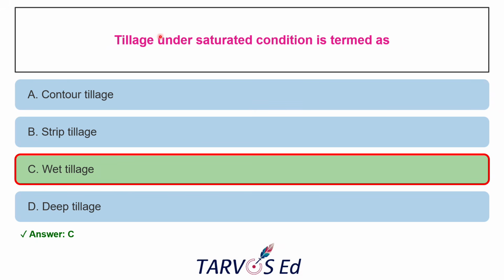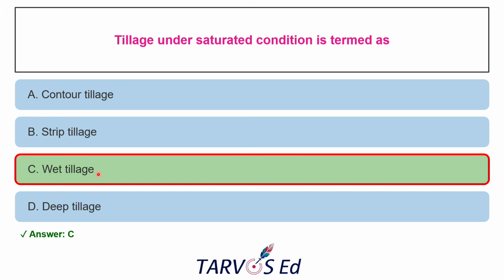The next question is tillage under saturated condition is termed as, and the options given for this are contour tillage, strip tillage, wet tillage, and deep tillage. What is saturated condition? So here the soil pores will be completely filled with water. That is standing water on field, right? So this kind of tillage is called wet tillage. Okay, the correct answer is wet tillage and also known as puddling.